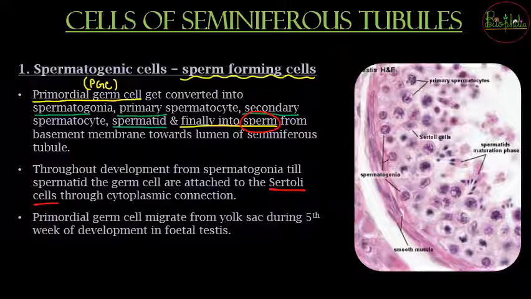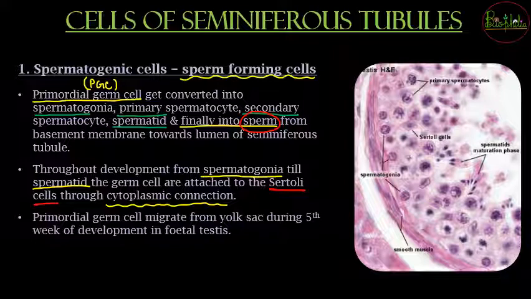अब Sertoli cells जो होंगे, these are going to be helping so that the development can occur from which stages? Two stages, that is spermatogonia से लेकर spermatid stage तक. They will be attached to Sertoli cells through cytoplasmic connections, and these will be attached up till the spermatid. फिर जब वो sperm में differentiate हो जाएगा तो sperm में convert होते ही साथ वो Sertoli cells से release हो जाएगा into the lumen.